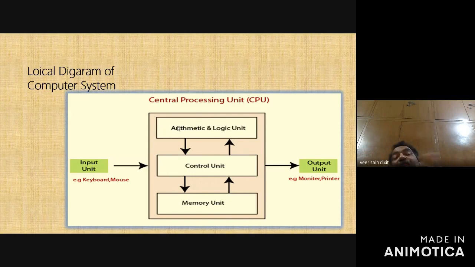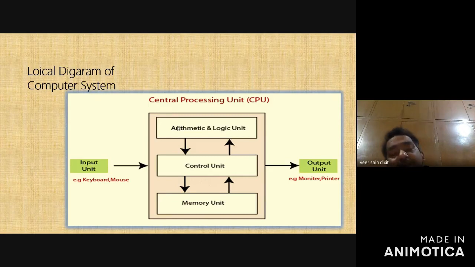You can say that a computer is an electromechanical device in which the input is given to the computer system, it processes and produces the output. This could be another definition of a computer system: a computer system is an electromechanical device which receives input, and after processing it produces output.